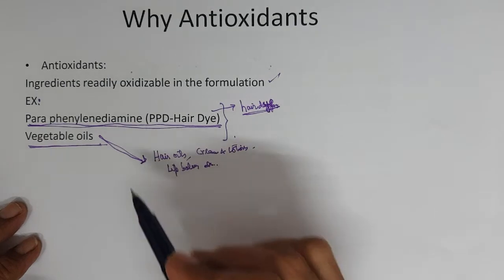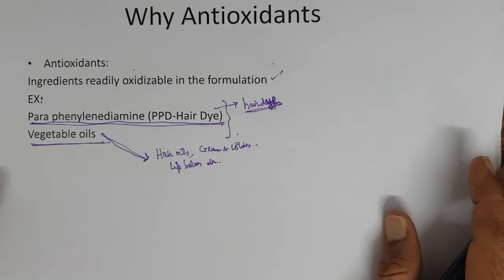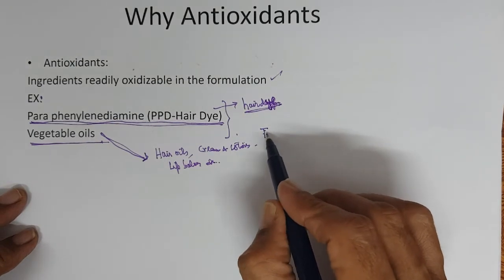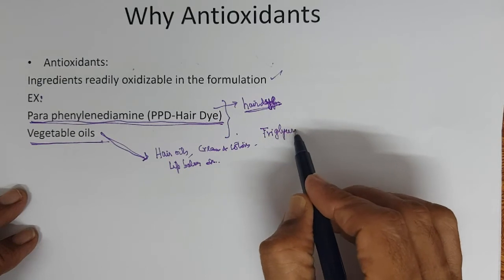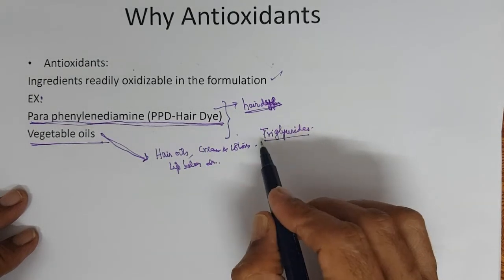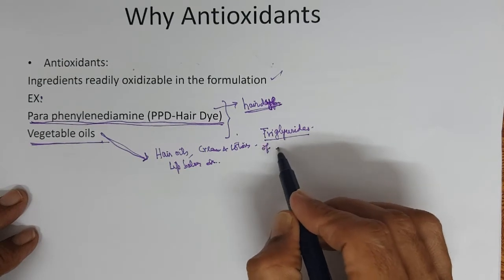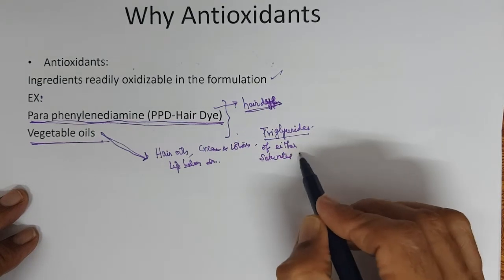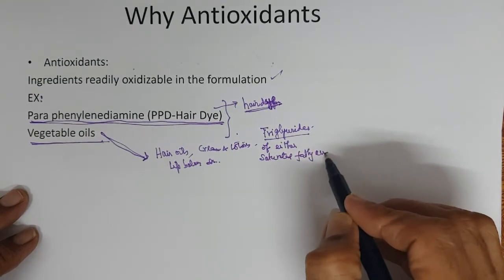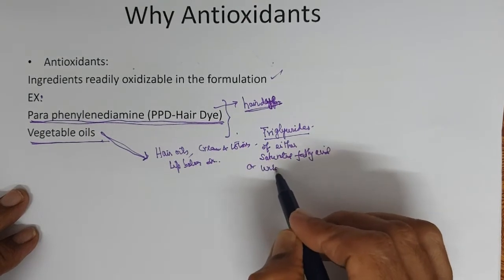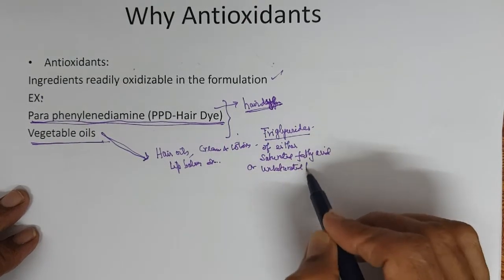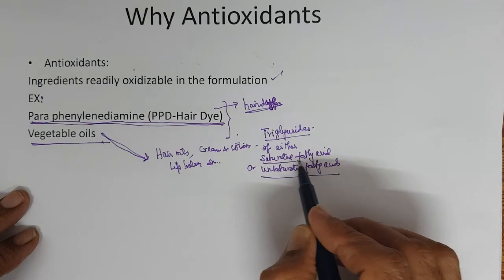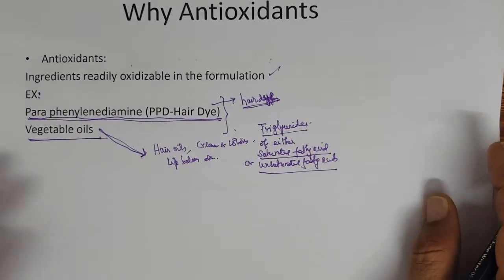Vegetable oils, we discussed in emollients. Vegetable oils are triglycerides of either saturated fatty acids or unsaturated fatty acids.